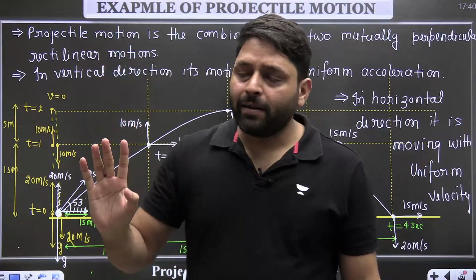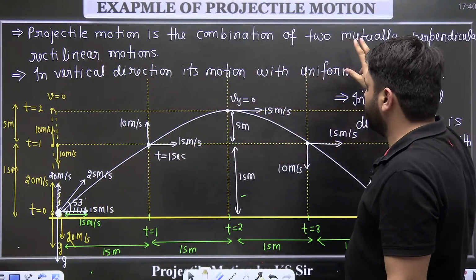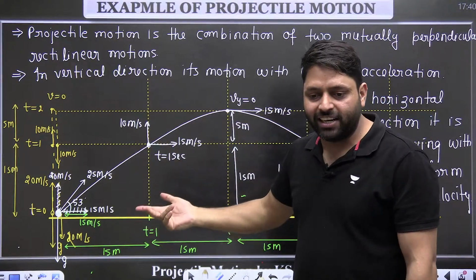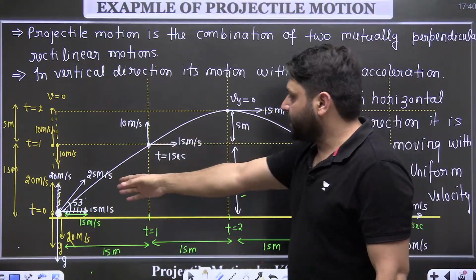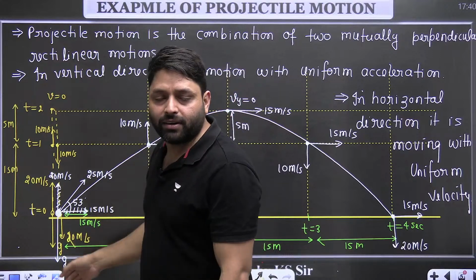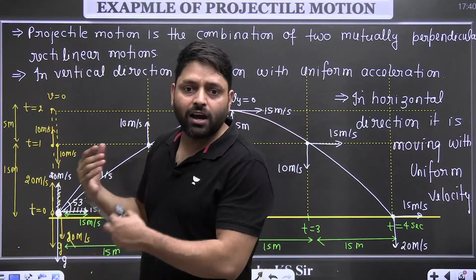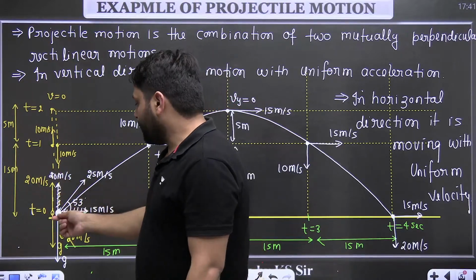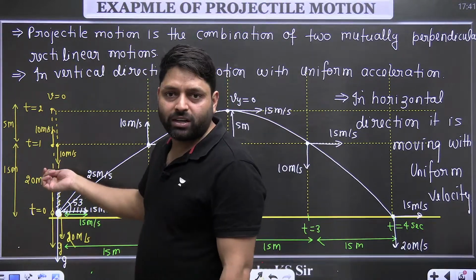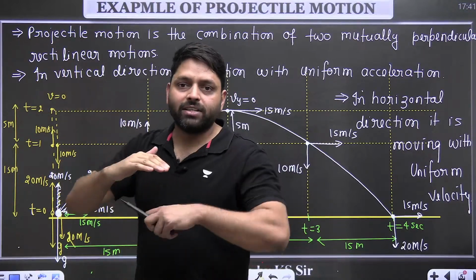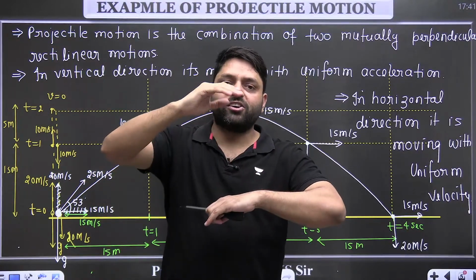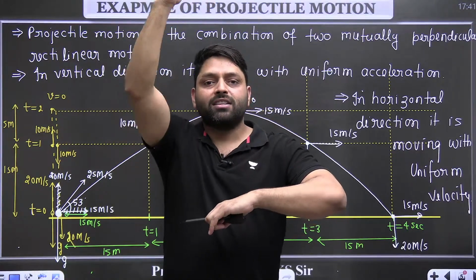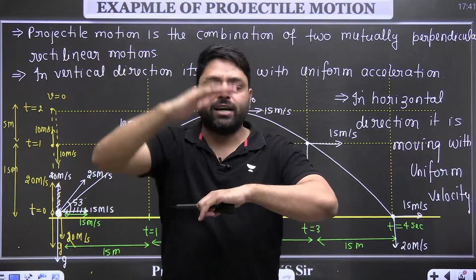So what we are doing here, we are just splitting the projectile motion. It can be divided into two rectilinear motions. Rectilinear motion we have already studied in the previous chapter, motion in one dimension, where I taught you that if a particle is projected with 20 meter per second, it will go to 20 meter height. After 1 second, it will be traveling with 10 meter per second. It will have covered 15 meter distance. In the next 1 second, it will cover 5 meter, then 5 meter, then 15 meter, 20 meter. It will go up and then come down.